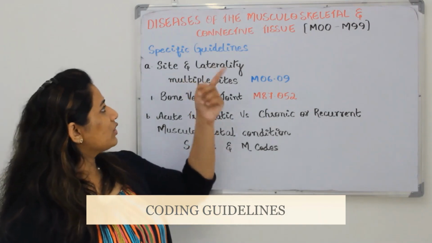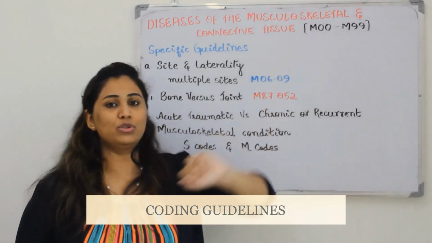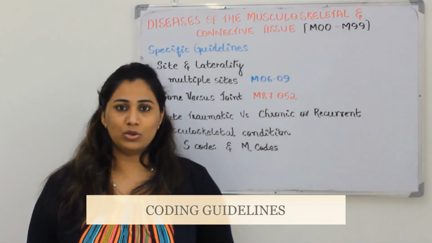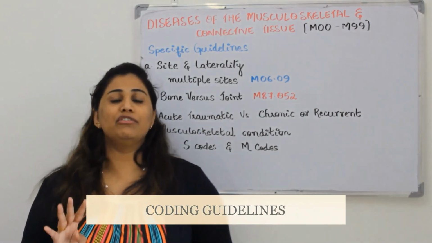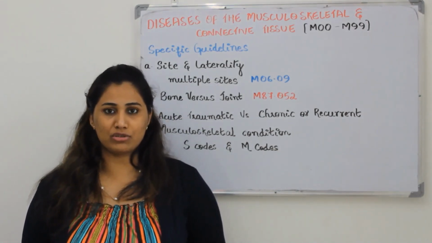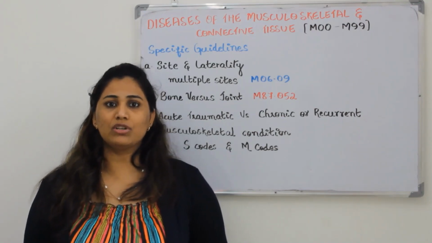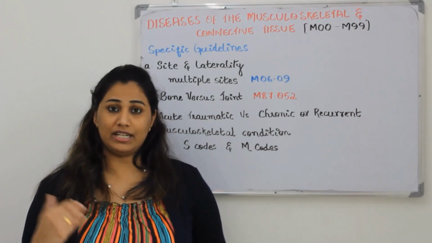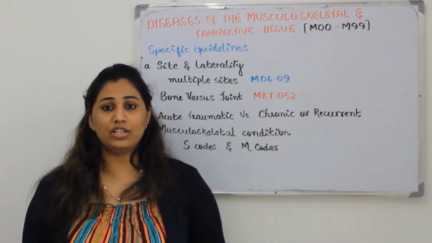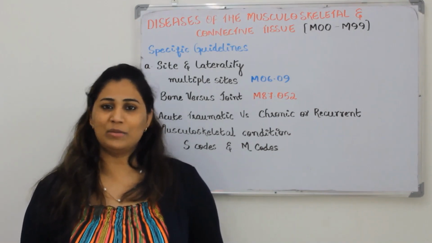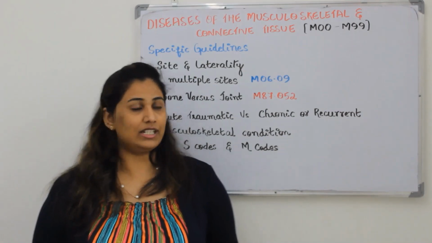In the musculoskeletal system, the category code ranges from M00 to M99. In this, there are 4 main guidelines which we need to focus on. Kindly make sure that you are listening with full concentration, because there is a chance of getting confused with the 19th chapter, which is related to injury. Make a note of all the things I am telling. It will be useful for you guys only. So we'll move to the first guideline.